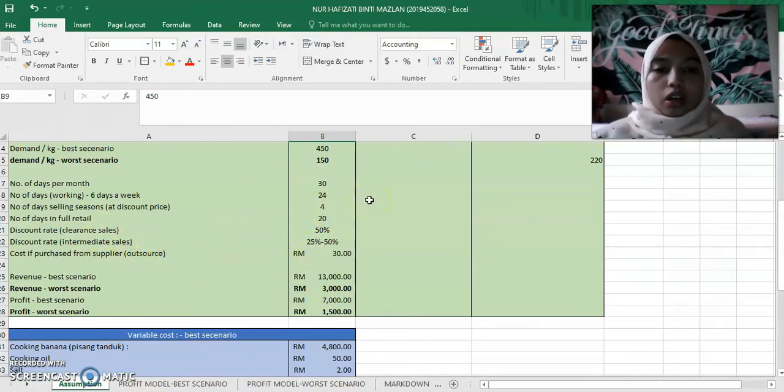So 2 days is divided by 2, so 2 days for clearance sales, 2 days for intermediate sales. And next is number of days for full retail is at 20 days. And the discount rate for clearance sale for me is 50%, the best clearance discount that I can give to my customers. And the discount rate for the intermediate sales is 25% to 50%. As for the cost, if purchased from the supplier, it is 30 ringgit.